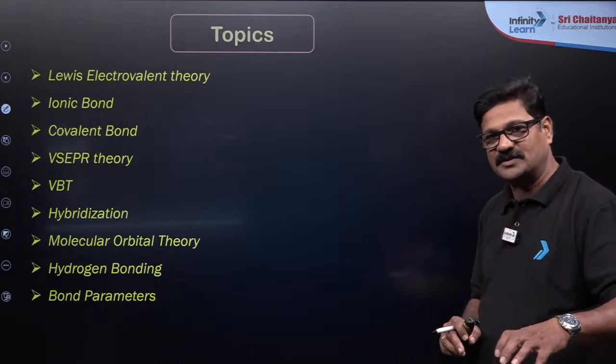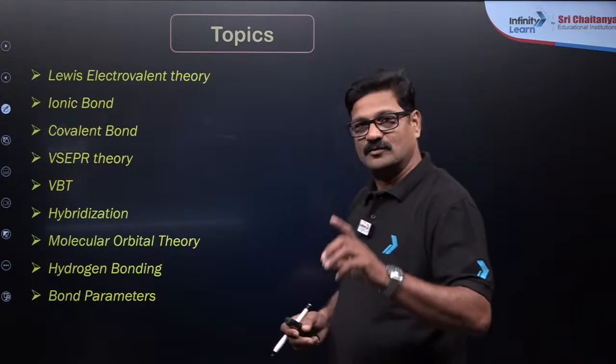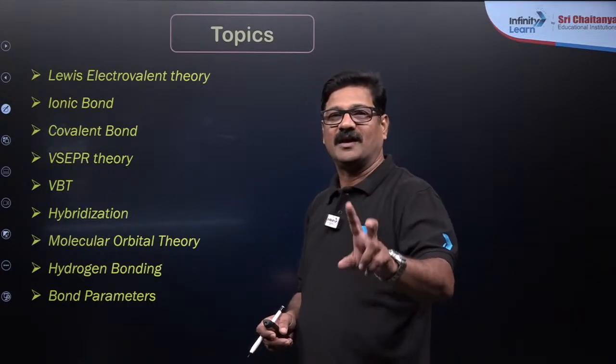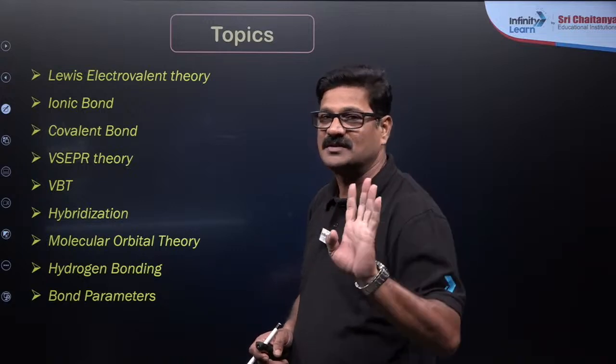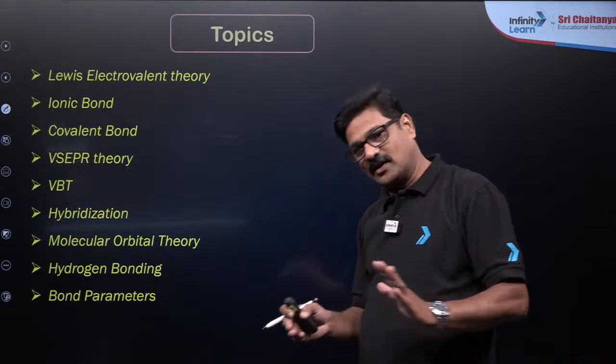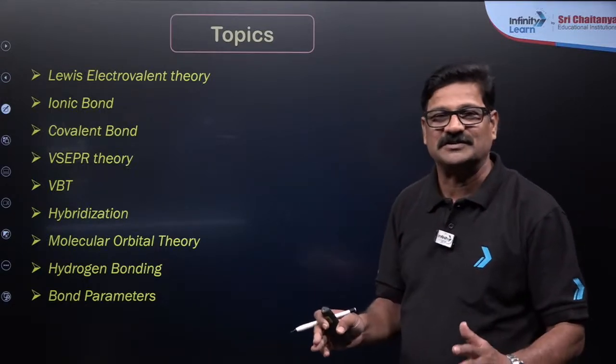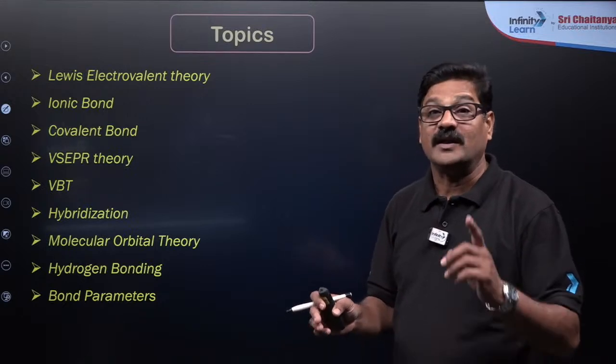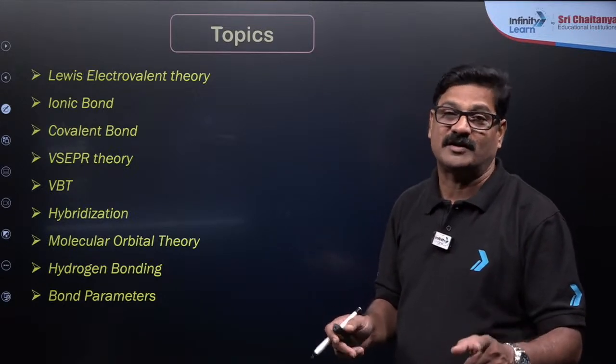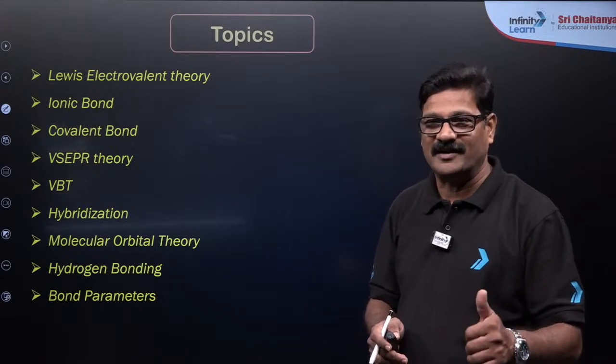So directly from this topic you are going to get one question, indirectly you are going to get two questions from this. So on an average 2 questions will be yours in the NEET examination. For that 8 marks will be in your pocket at the end of the session. Are you ready for that?